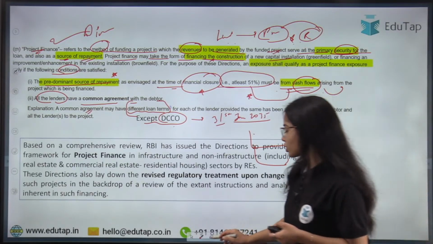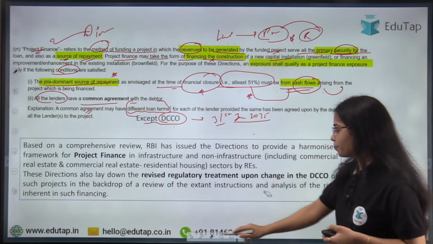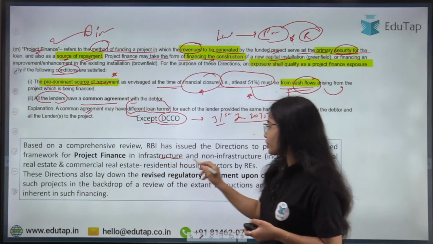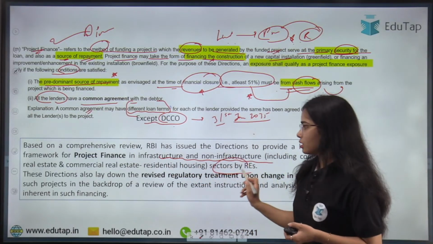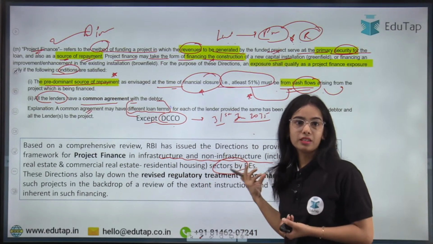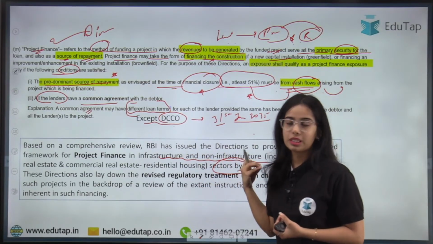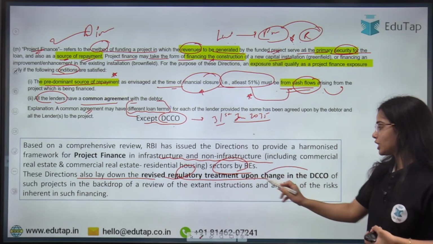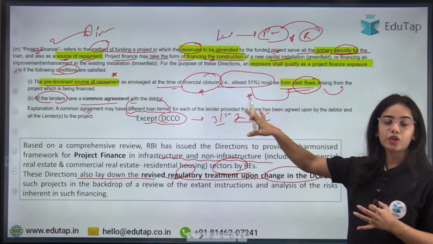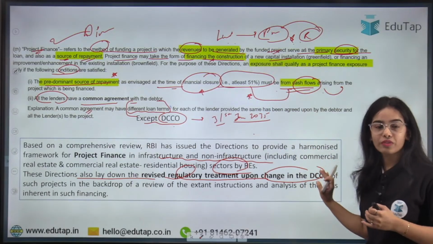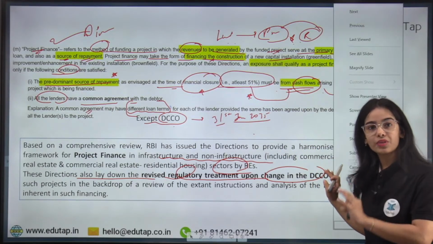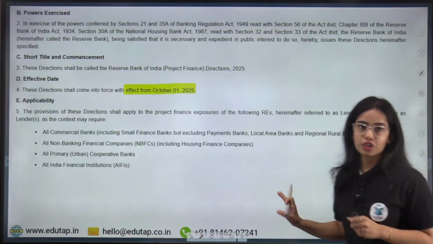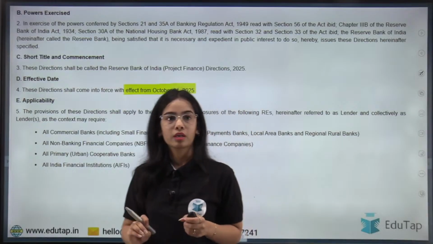Now next, based on the comprehensive review that the RBI has done, the RBI has released the project finance directions for infrastructure and non-infrastructure sectors, covering the loans that regulated entities give to these sectors. These directions also lay down the revised regulatory treatment upon change. So if there is a change in the date of commencement of commercial operations, what will happen? Will the loan be considered a stressed asset or not? All these things have been notified in these directions. Any confusion, anyone?